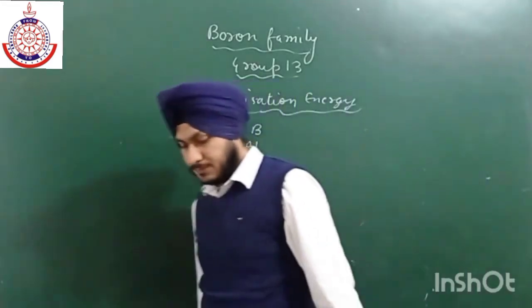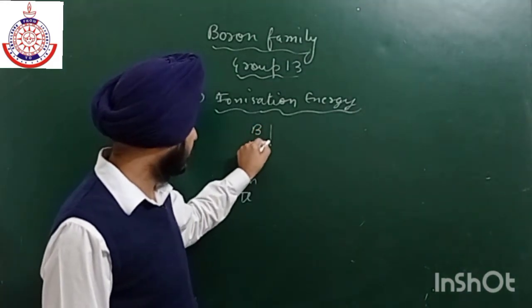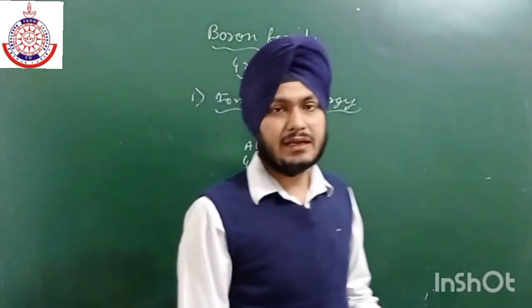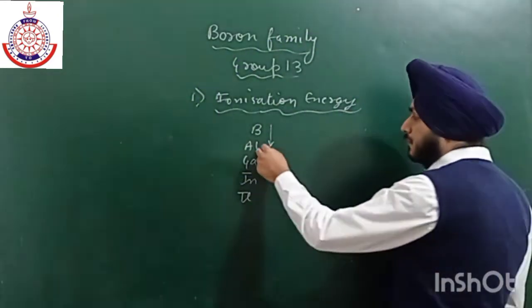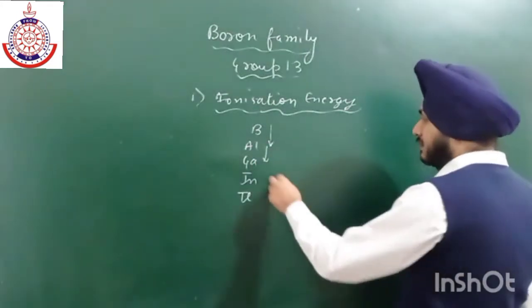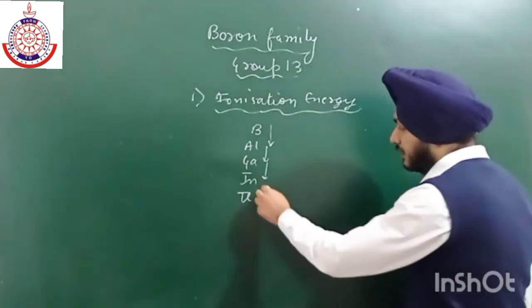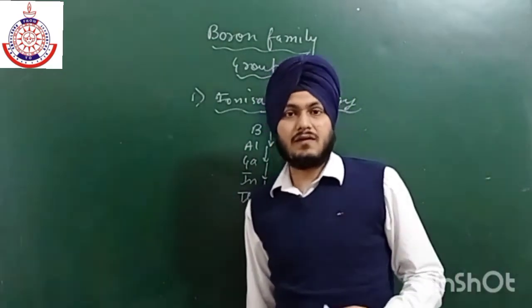So it was found that as we move top to bottom, there is a decrease in ionic radius from boron to aluminium. But then again due to d orbital there is an increase, and then there is a decrease, and then it again increases very drastically. Now what is the reason?